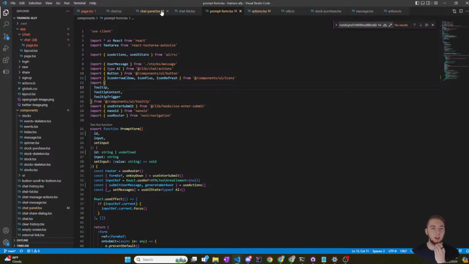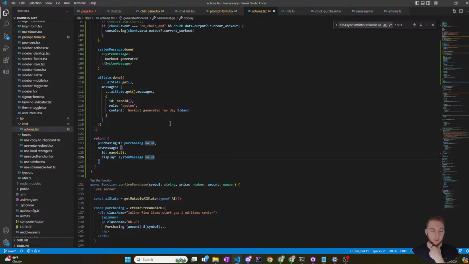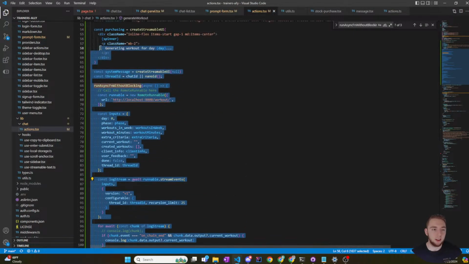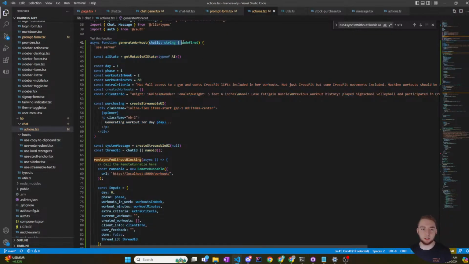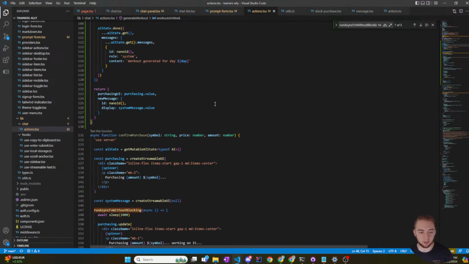So what I need to do is figure out where that's actually set in the first place. So if I go to my actions, yeah, first of all, this is the nice little function I have right now that's going to be handling the creating of the first workout. And so my inputs, besides the chat ID, I'm going to have inputs for everything that the user is going to actually fill out on that form. And so that'll be passed in here instead of all these being hard coded like we had in my Python client. Now we're going to actually make it dynamic. But first of all, I have to get this form created. So that's what I'm going to focus on.